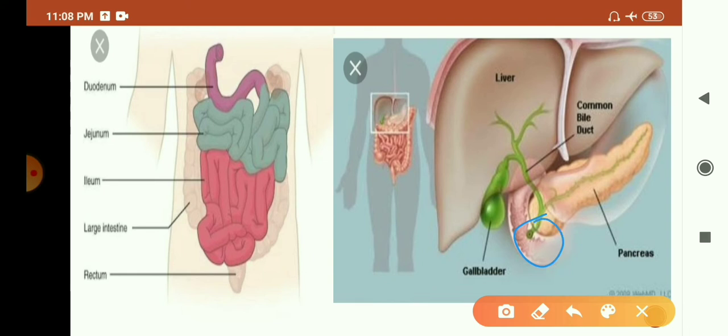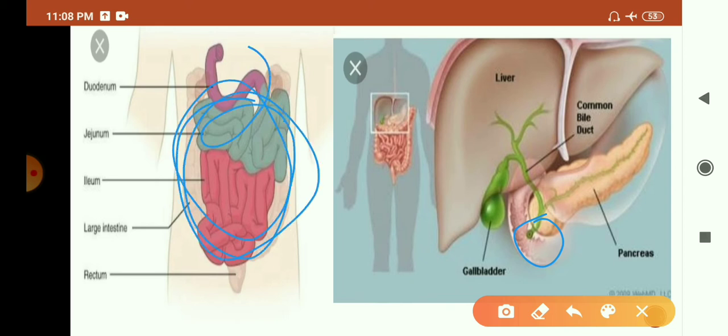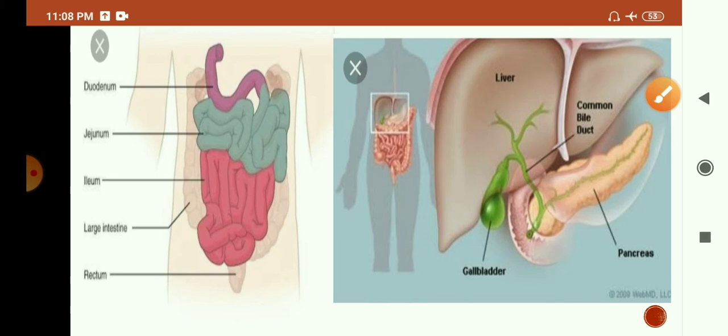This is the common duct by which the secretion of pancreas and enzymes is poured into the small intestine. So this is the small intestine. The secretion of liver and pancreas is poured in the small intestine. With that, the walls of the small intestine contain glands which secrete intestinal juice.